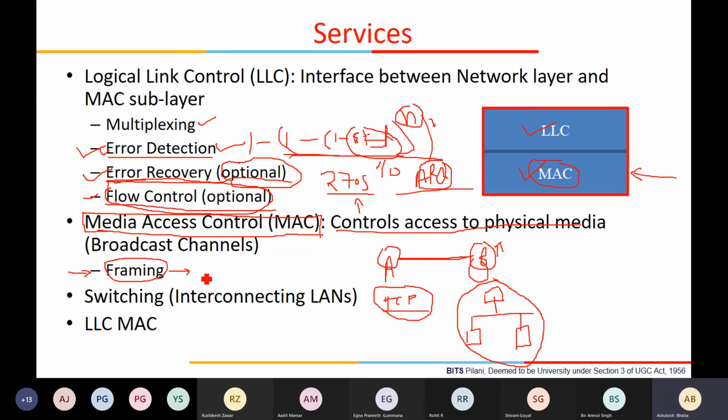Otherwise, how will you know when a word ended and when it started again? Similar to that, how will the link layer come to know that this is one frame, it's done, now it's another frame? This problem is there because of the physical layer encoding issue.